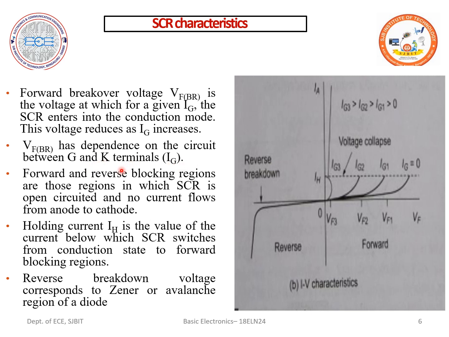Now let us go for the holding current IH. What is this holding current? You can see IH marked here in the graph.